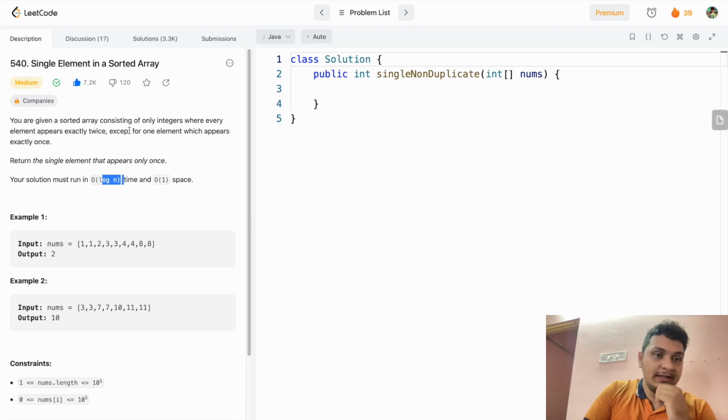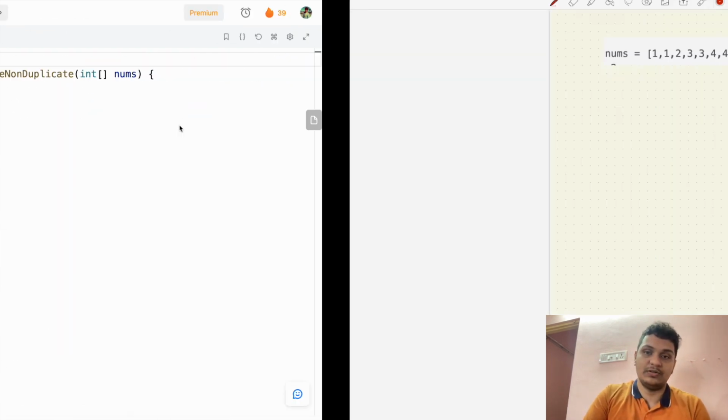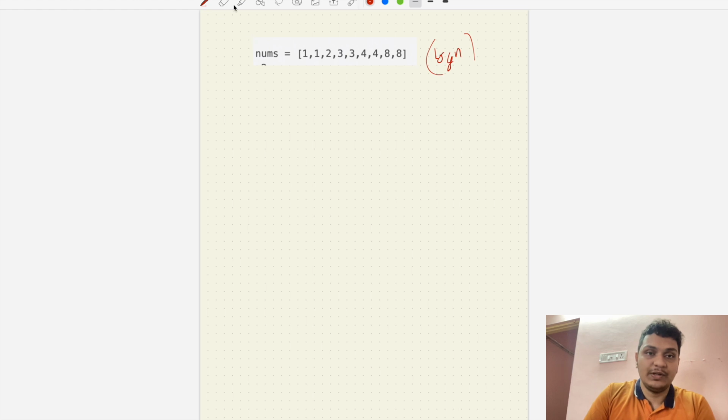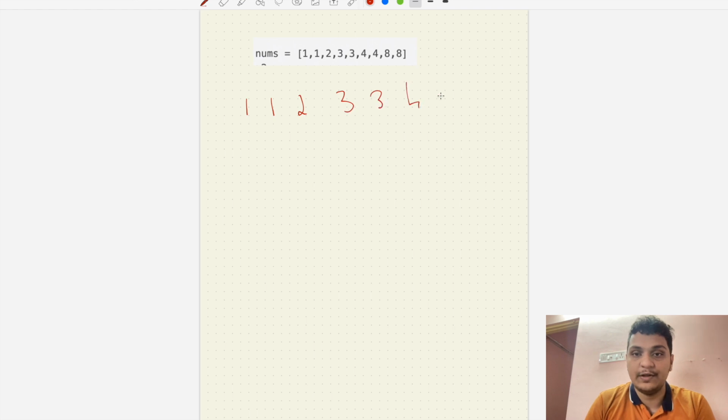In this question they told us it's a sorted array. So whenever you see a sorted array, just think of solving it by a binary search approach. So what we'll do here is search with a binary approach. Let's take this example: 1 1 2 3 3 4 4 8 8.